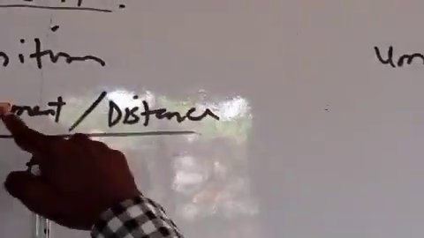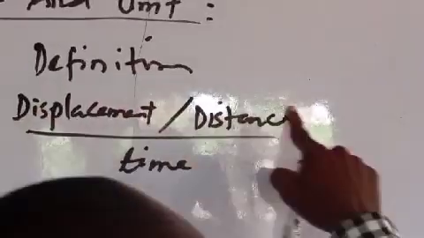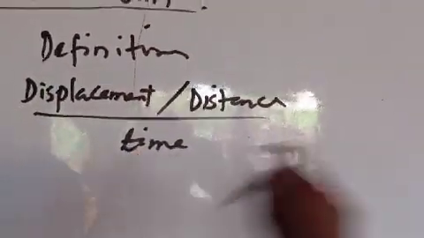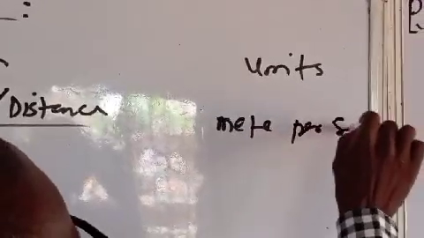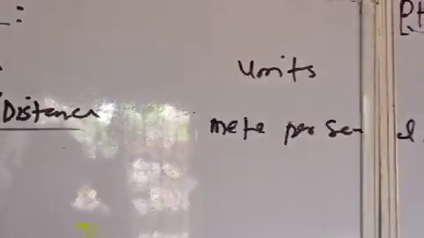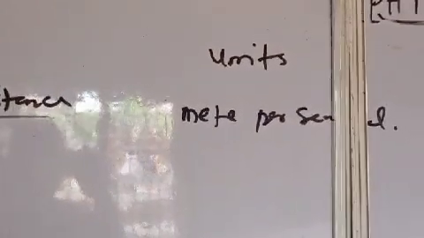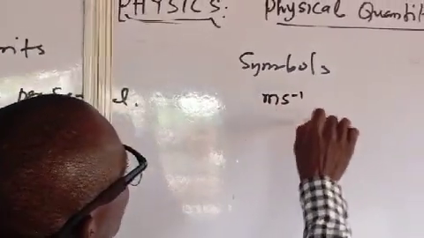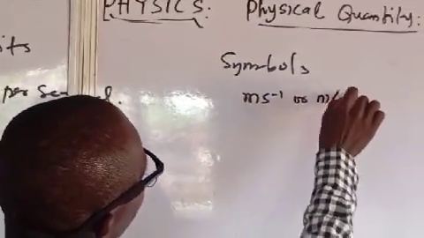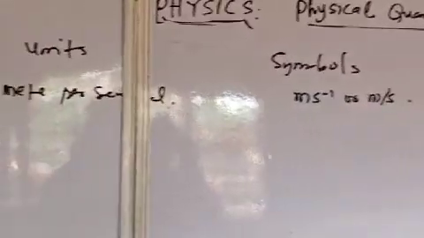The symbol can be written like this, or sometimes like this.